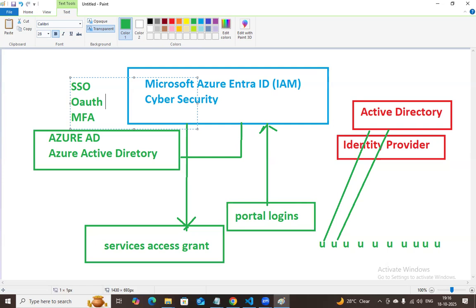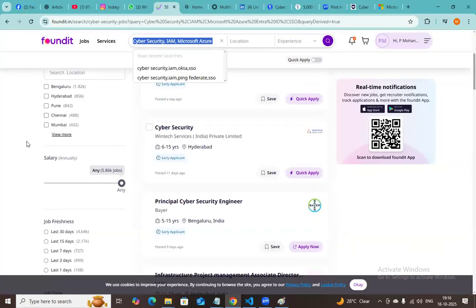Microsoft has millions of users in the market. That is the very reason Microsoft Azure Entra ID is very famous nowadays. You can find jobs for Microsoft Azure Entra ID. I will show in Foundit. Let me go to Foundit. You can see Foundit.